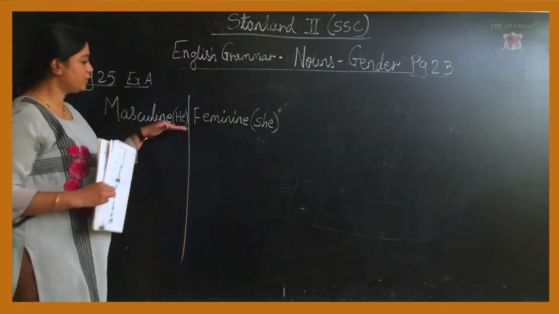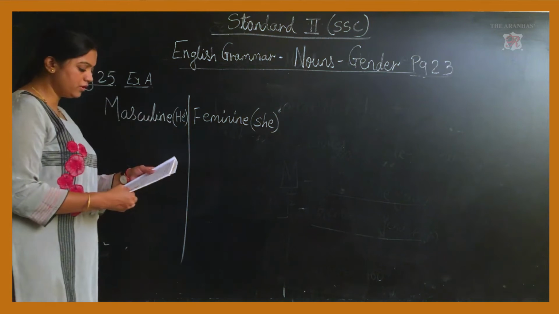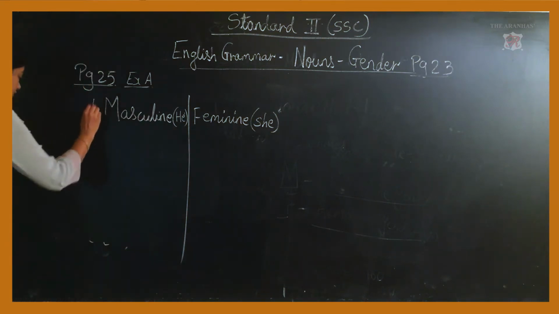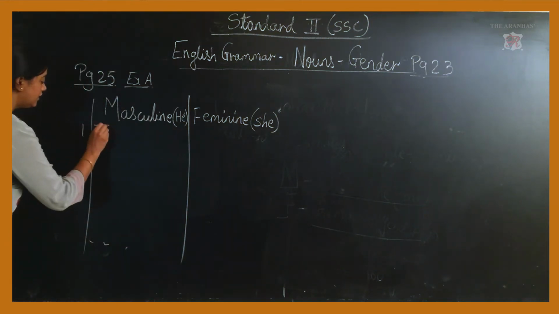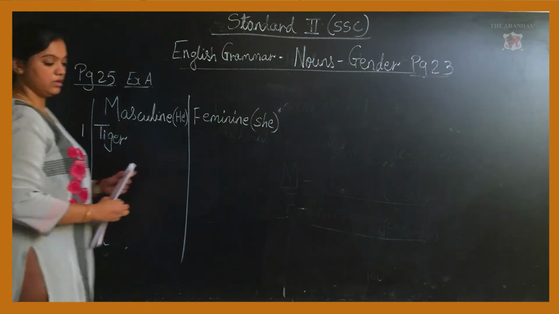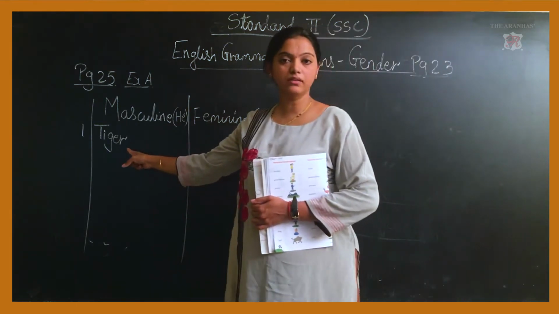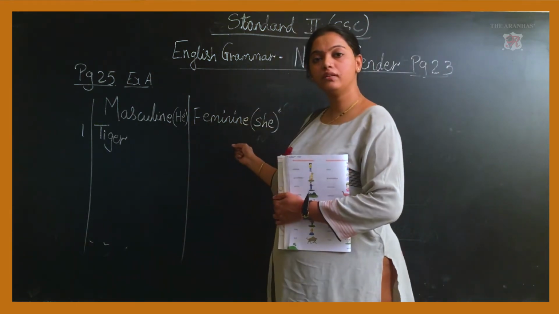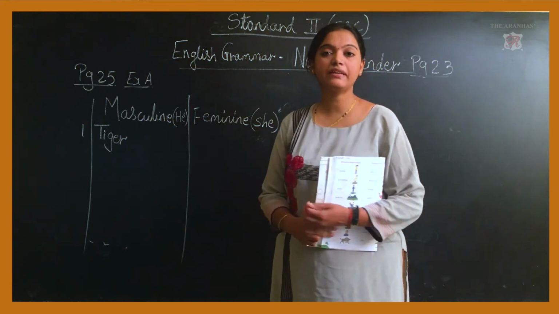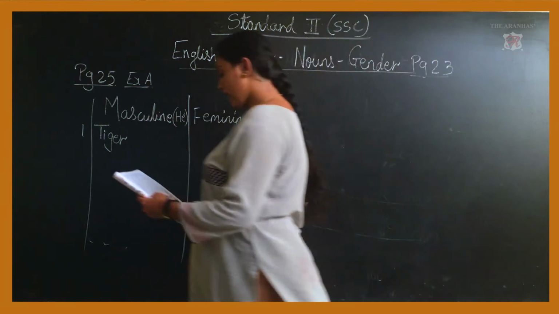This is just for you to identify, no need for you to write it in your book. Okay, the first one given is tiger. So, the male one is known as tiger. So, what is the female of tiger? Female is tigress. So, the feminine of tiger is tigress.